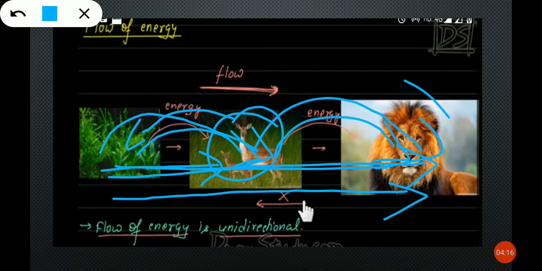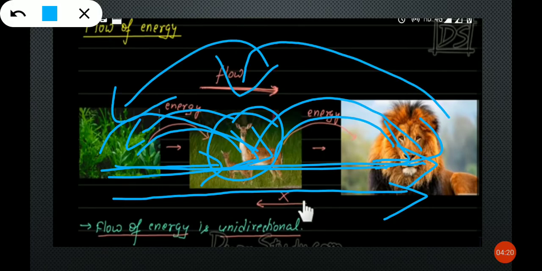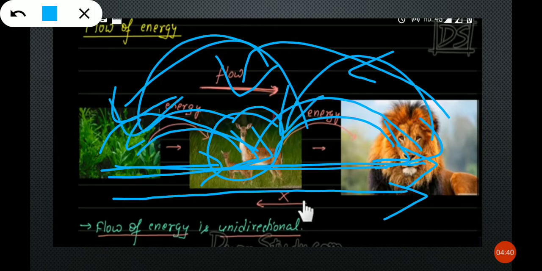In the other way, energy cannot flow. Just think on it: deer cannot eat lion, so from the lion, deer cannot get any energy. So there is no flow of energy like this. Okay, fine.